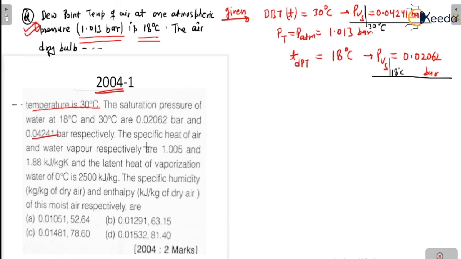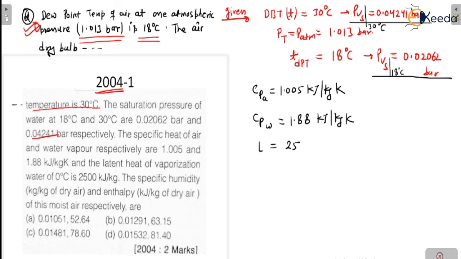Now, the specific heat of air and water vapor respectively: the Cp of air is 1.005 kilojoule per kg Kelvin, and the Cp of water vapor is 1.88 kilojoule per kg Kelvin. And the latent heat of vaporization of water at 0 degrees centigrade is given as 2500 kilojoule per kg.